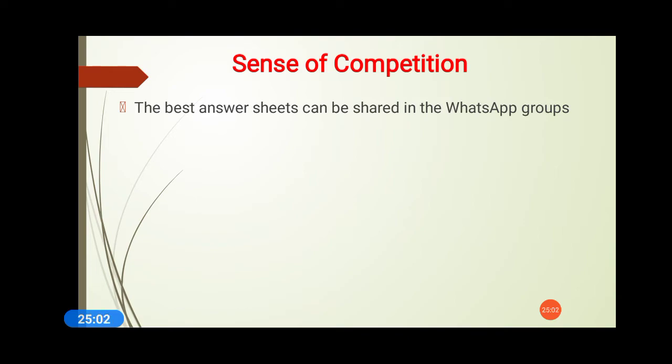Especially if a student is scoring 75 plus out of 80, then that particular answer sheet should be circulated in the WhatsApp group, and if offline classes are going on, then circulate it among the students. They should also know where they are lacking, what important points they have missed, and what they should add to gain more understanding.